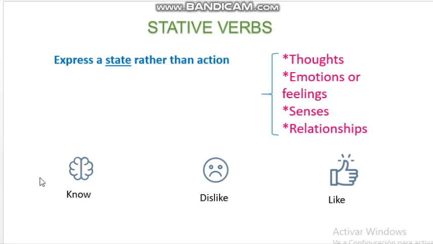I'm going to read some other stative verbs, which are agree, appear or seem, appreciate, be, exist, believe, contain, cost, detest, disagree, dislike, doubt, feel, hate, have as a possession, hear, imagine, know, like, look, seem, love, mean, need, own, promise, remember, see, think as an opinion, understand, want, wish, etc., etc.